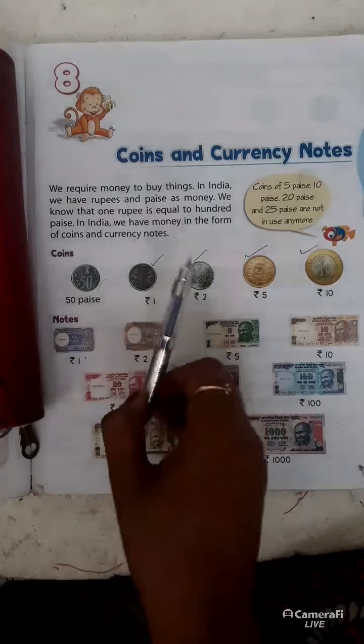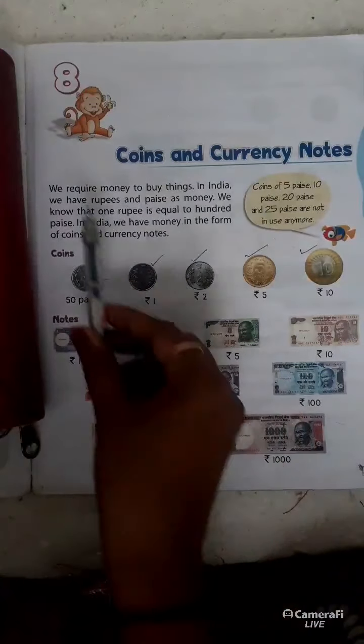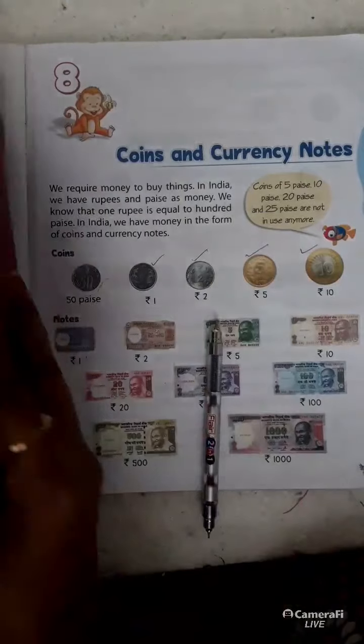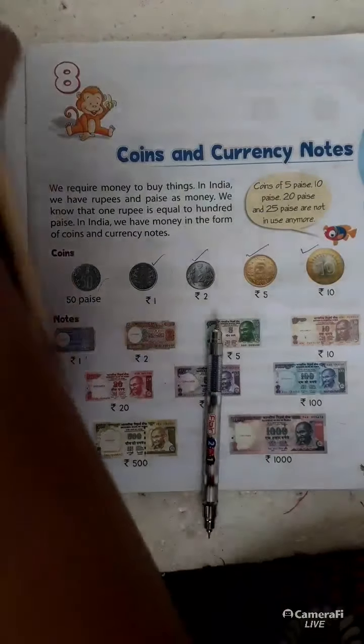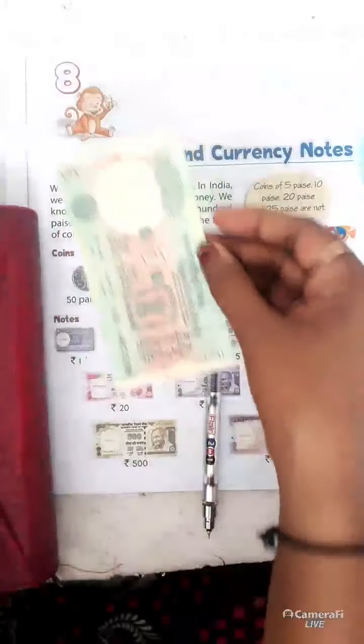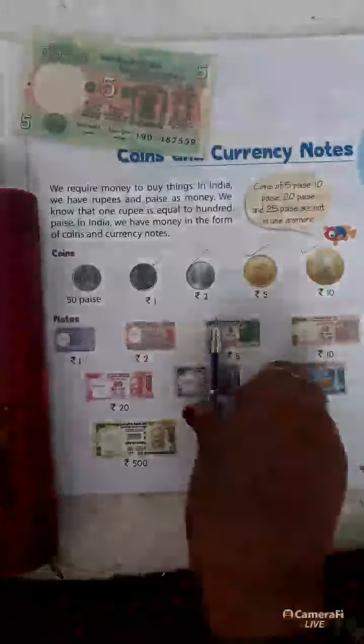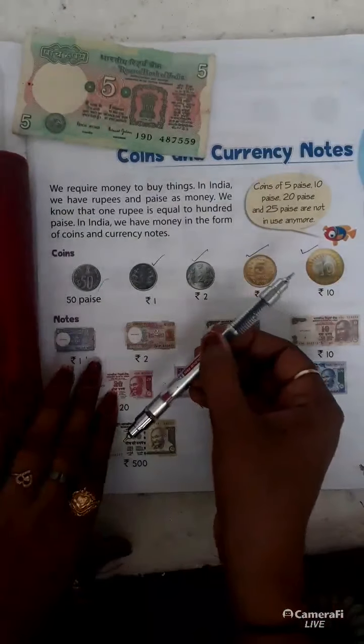I will go to a shopkeeper and ask for the pen. He said 5 rupees, so I gave him this 5 rupees note. When I gave him, only then he gave me this pen.